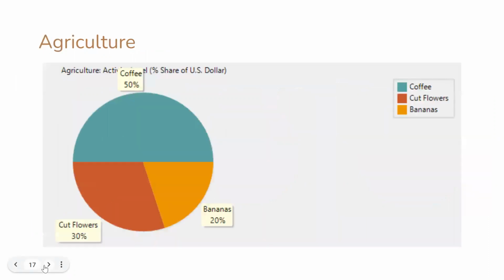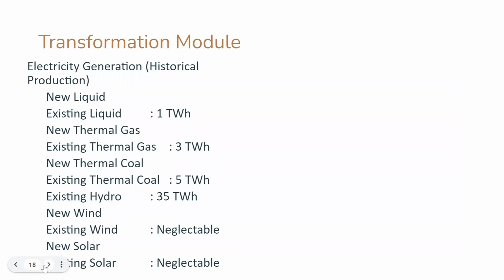In the agricultural sector, agricultural level in Colombia has three sections of area. The first, coffee, with a dominant level with a value of 50%, bananas 20%, and cut flowers 30%. Transformation model: in our project, the transformation model will be divided into several sections.